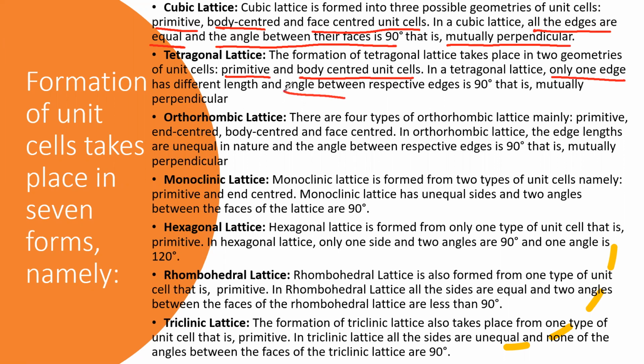So in tetragonal lattice, alpha is equal to beta is equal to gamma, A is equal to B, but B is not equal to C. That is most important. That is given in the next slide, or the table is given. So what is a tetragonal lattice consisting of? It contains mainly two unit cells. What are those? Primitive and body centered unit cells.